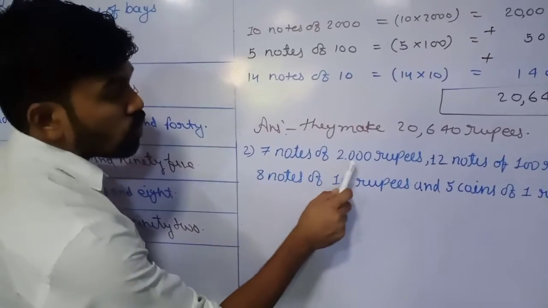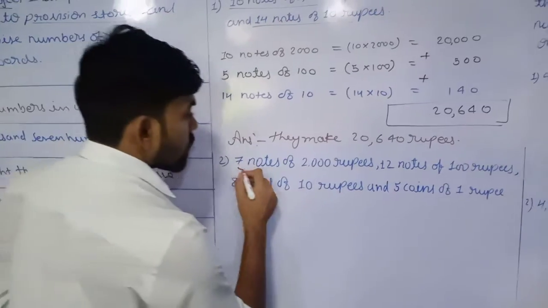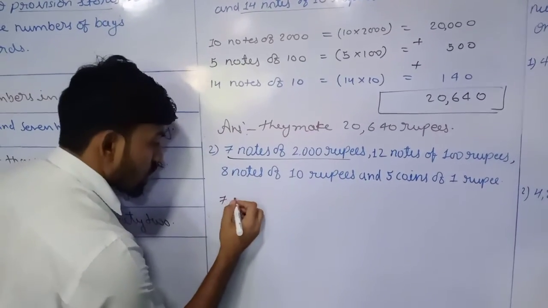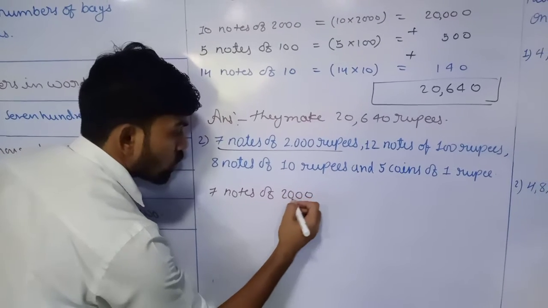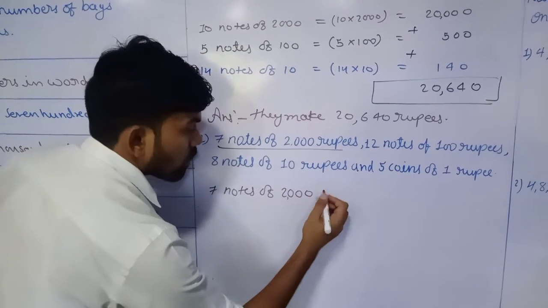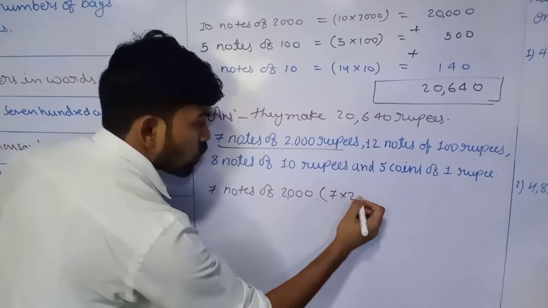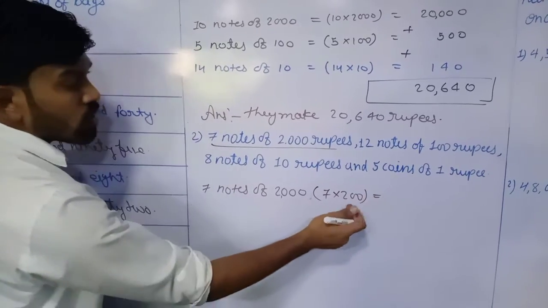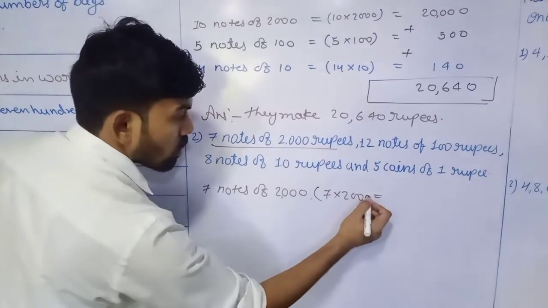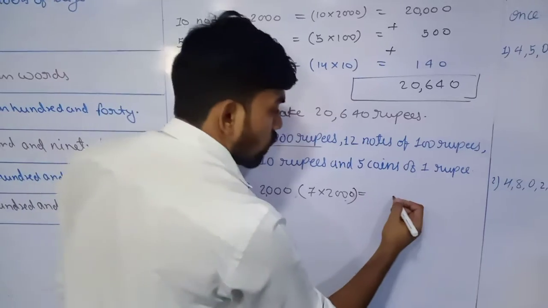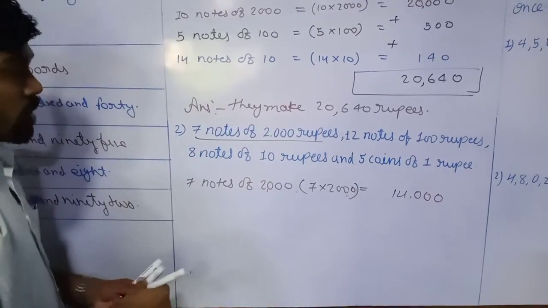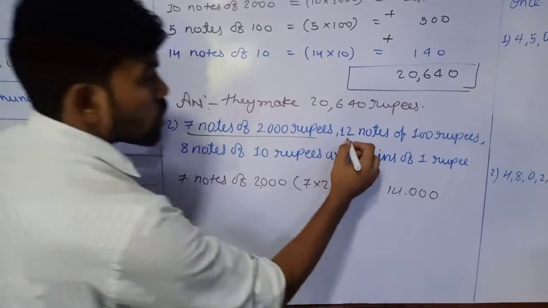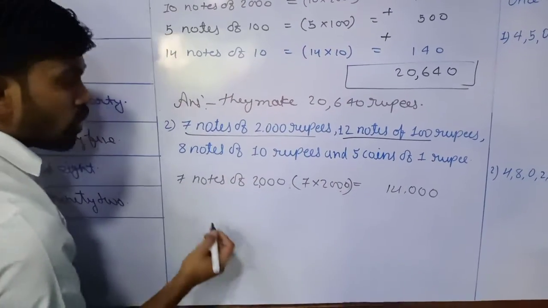Here we have the second sum. 7 notes of 2,000 rupees. The same way, write it down. 7 notes of 2,000 means 7 into 2,000 is equal to 7 twos are 14,000. How much? 14,000. The next one is 12 notes of 100 rupees.